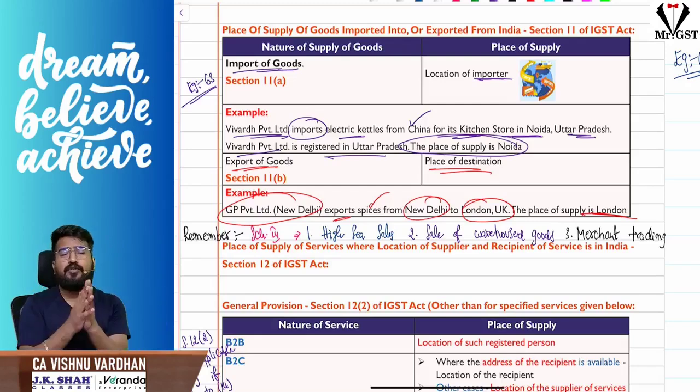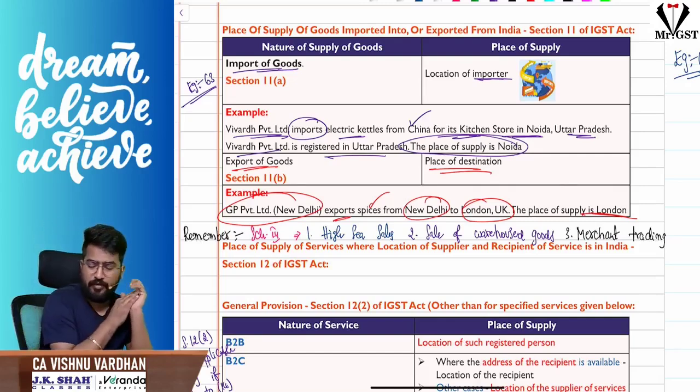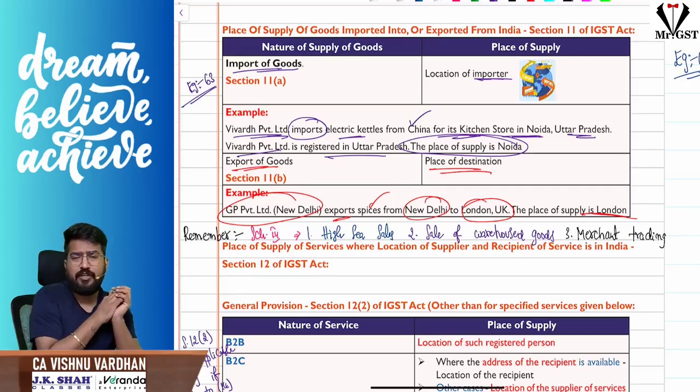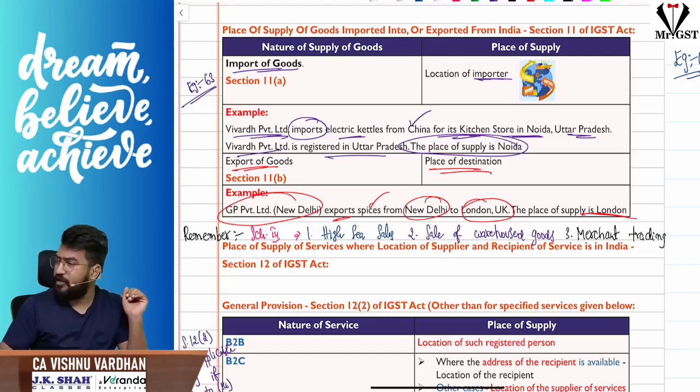Sir, what if both the location of supplier and recipient are outside India? See, we have already discussed in Schedule 3 about high sea sales, sale of warehouse goods, merchant trading, all that stuff. So technically GST itself will not come into picture. Let us not worry about that. Section 11 is only when the supplier or recipient, anyone, is in India, that is export and import of goods. So what is the place of supply? Import, location of importer; export, where the goods are destined to. That is what section 11 is all about.